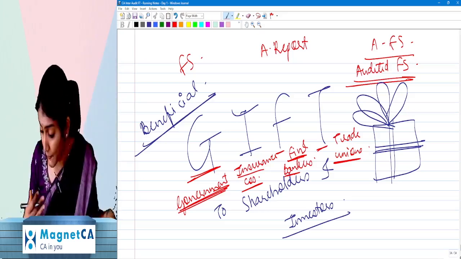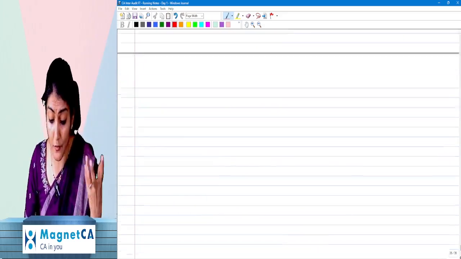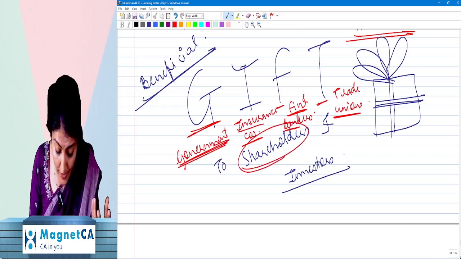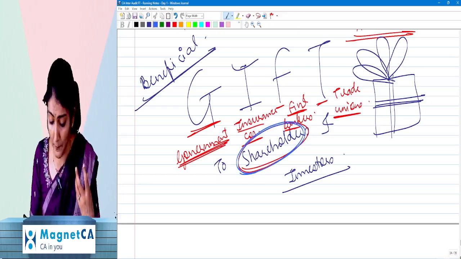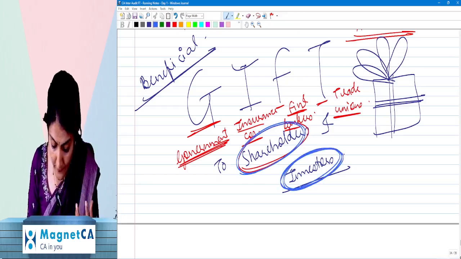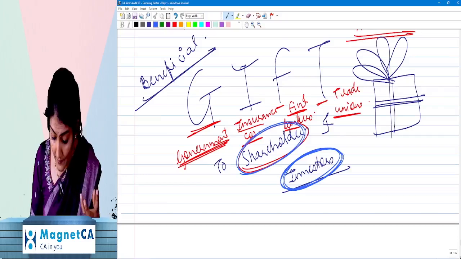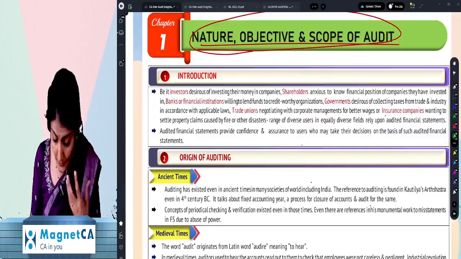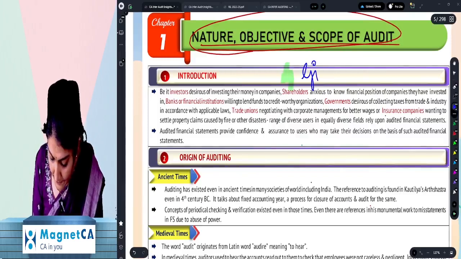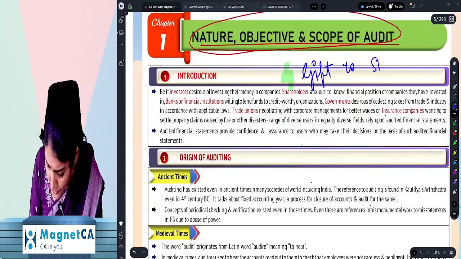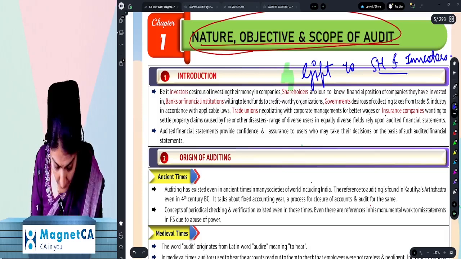Right? So for settling, for having negotiation, peace talks with the trade union, also for shareholders, for decision making, for assessing the performance of the company, and investors for their investment decision. Right? So that is why we say, what is the importance over there? It's a gift to the shareholders and to the investors. Right? So what do we say?